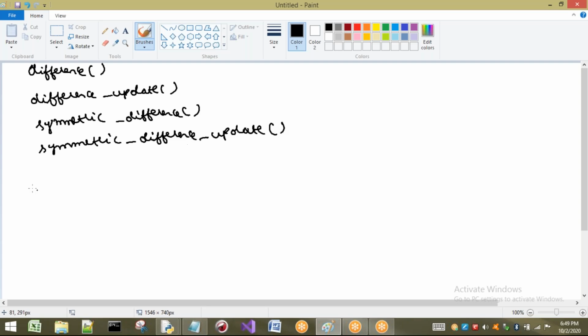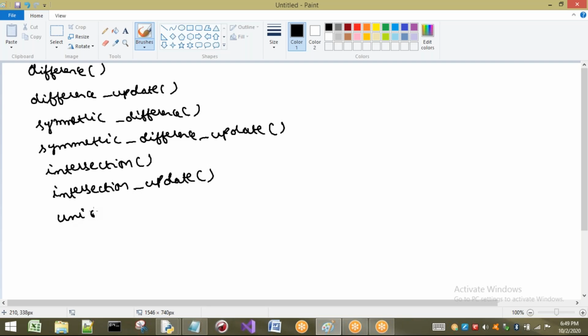Next I want to perform the concept of intersection between the sets, so I have to use a function called intersection. While performing the intersection of sets, I want to update those values into a set, so I have to apply intersection underscore update.